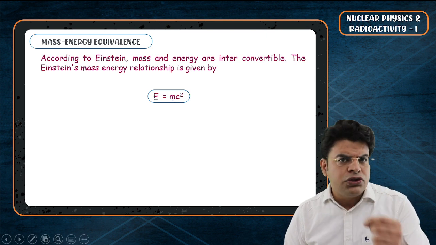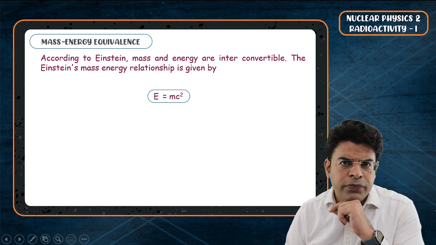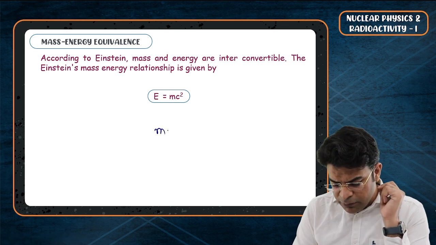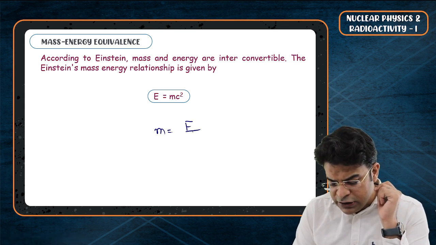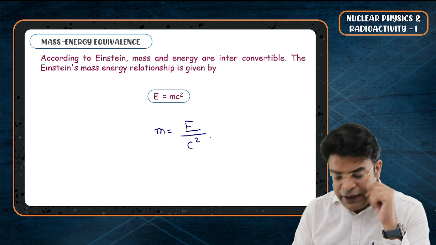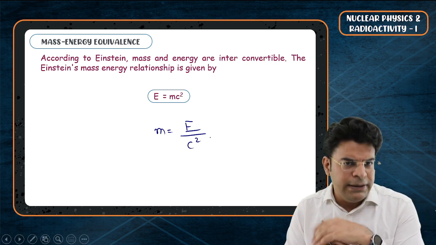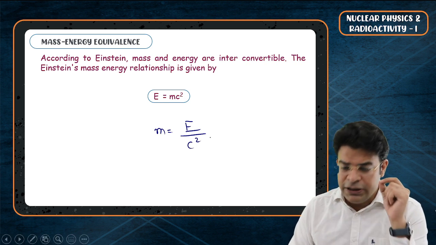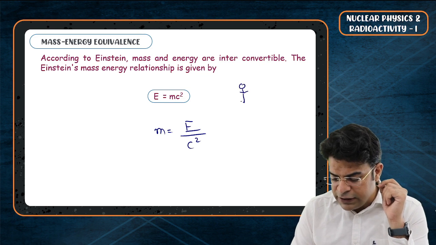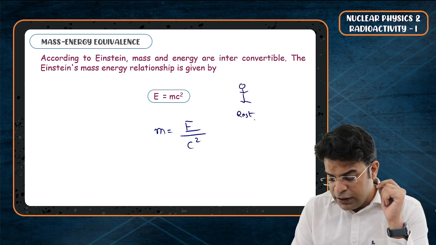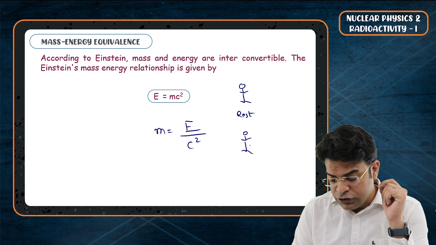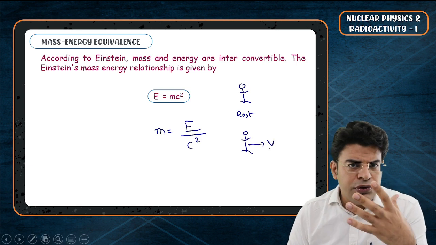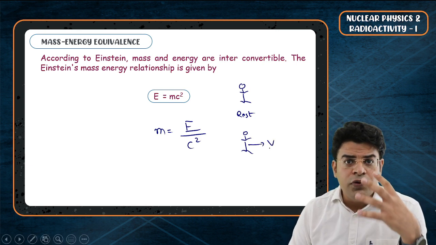But what I tell students is to always think of it this way, that the mass of a system equals the total energy content divided by the speed of light whole square. It's one and the same thing, but this will help you appreciate something. Let's say you are standing at rest, and then you start running with a large velocity. In which case will the energy of your system be higher?